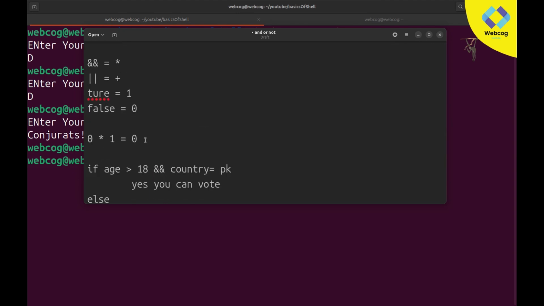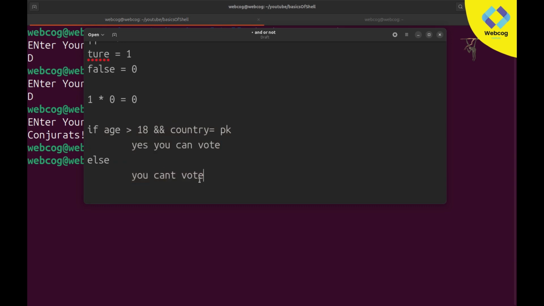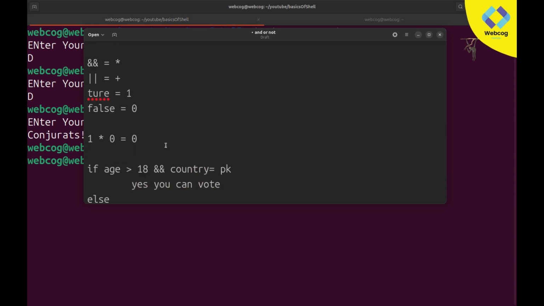You can't vote. Simply, if this condition becomes true, age greater than 18, yes my age is 22, let's suppose, and then the AND operator with the asterisk sign, and the country is not PK. For example, my country is India or something else. Then this condition is not true, it becomes 0, and the age condition is true, so it becomes 1. So 1 multiplied by 0 equal to 0. So overall it will be 0, and 0 equal to false. So it will count the whole condition as false and simply run the else. This is the beauty of the AND operator. Even if one condition becomes false, it will return the whole condition as false and simply run the else block. So I hope you guys are clear what the AND operator is.